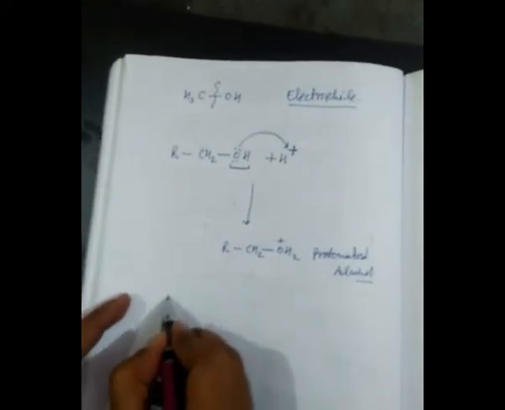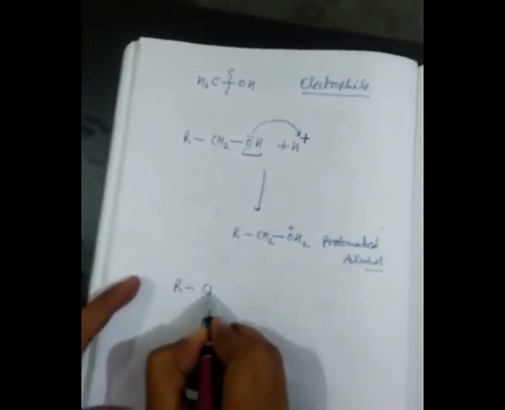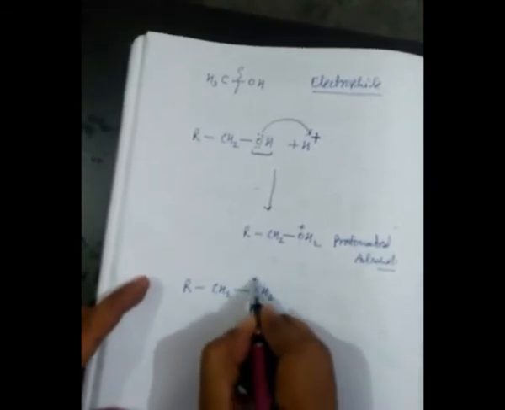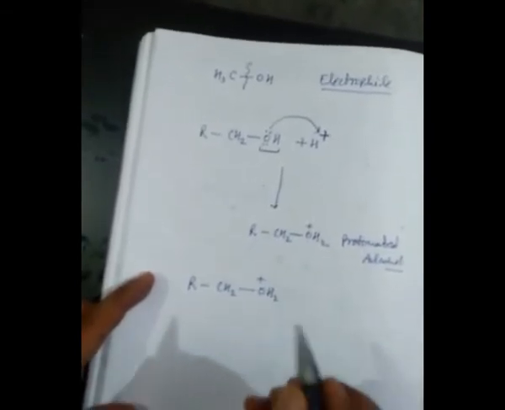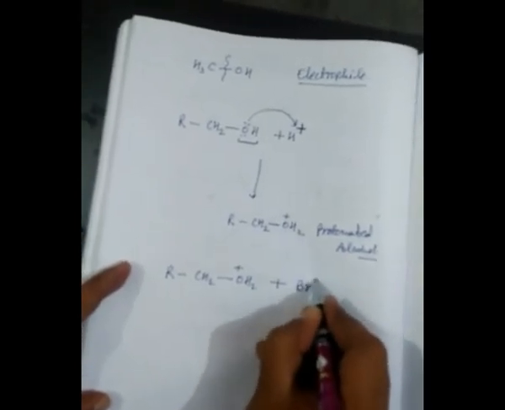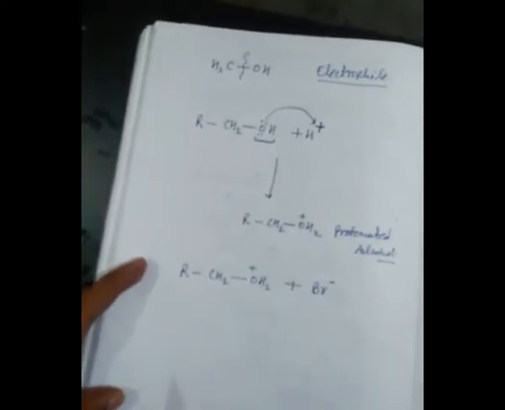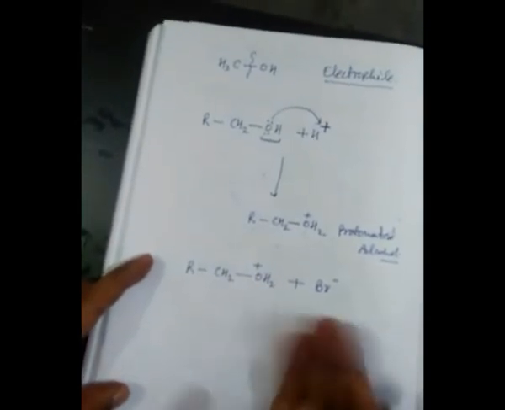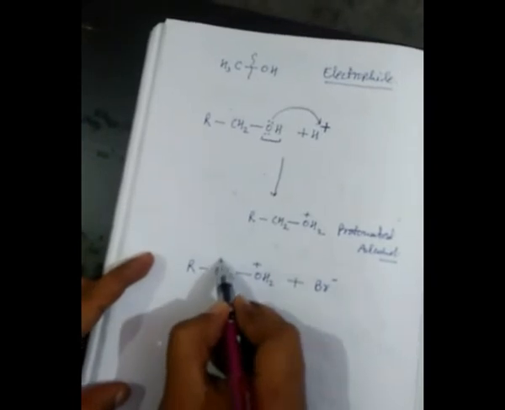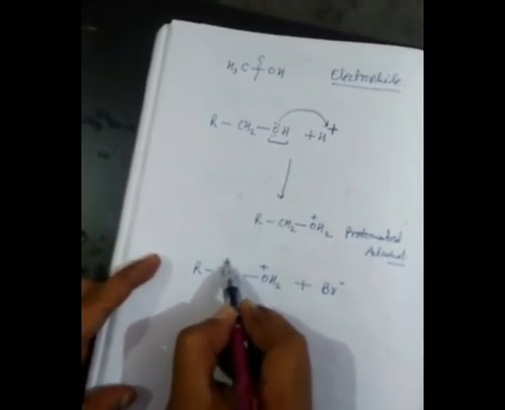When any nucleophile attacks R-CH2-OH2 positive, suppose I have taken a nucleophile here, bromide ion, which has an extra electron. Now this is the positively charged carbon.